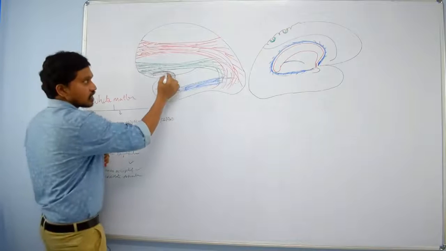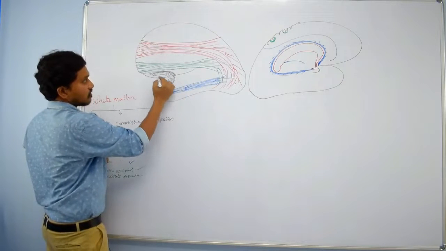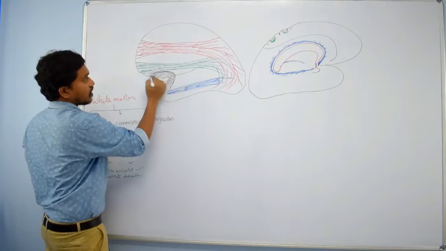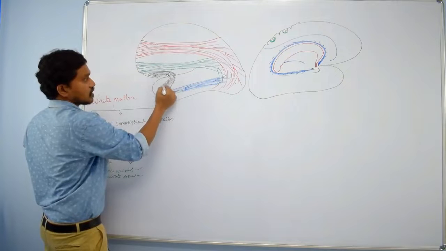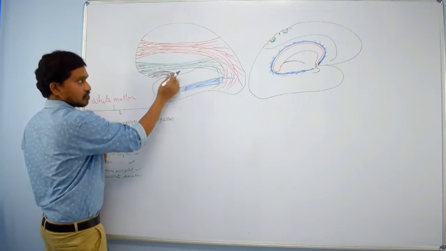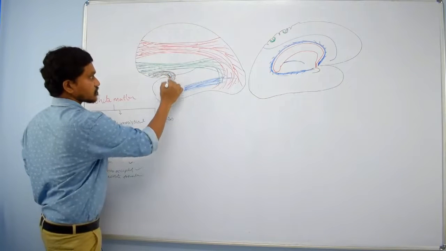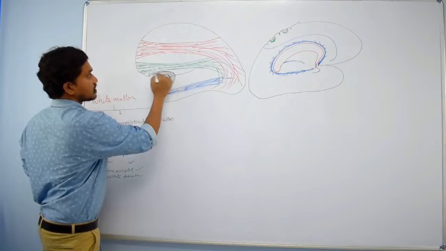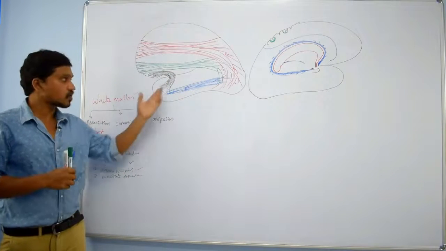In the middle part they are narrow, is it? See here, they are fan-wise in the origin part and the terminal part also, but in the middle part they are narrow, right? See this, these are the association fibers. I hope you understood.